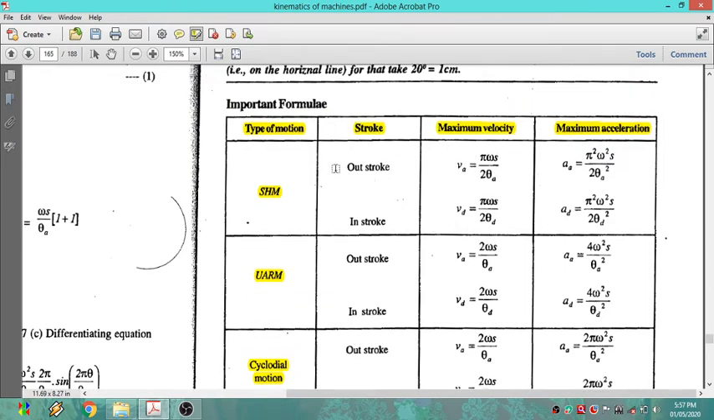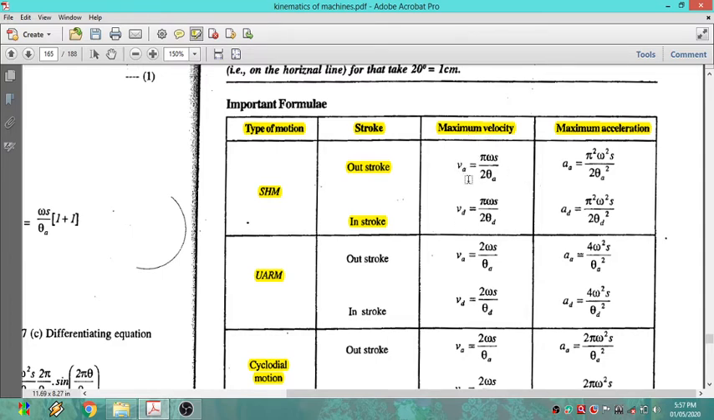Now stroke: outstroke and instroke. Particularly if you take simple harmonic motion, we have a stroke, outstroke and instroke. Outstroke is nothing but the follower rising. Outstroke is nothing but rise. Instroke is nothing but return. In some terms, outstroke, that is rise, is also called ascent. Instroke is a return stroke. You can also use the other word, descent. Ascent as well as descent. Descent is nothing but the return stroke, which we can also call instroke. Right?